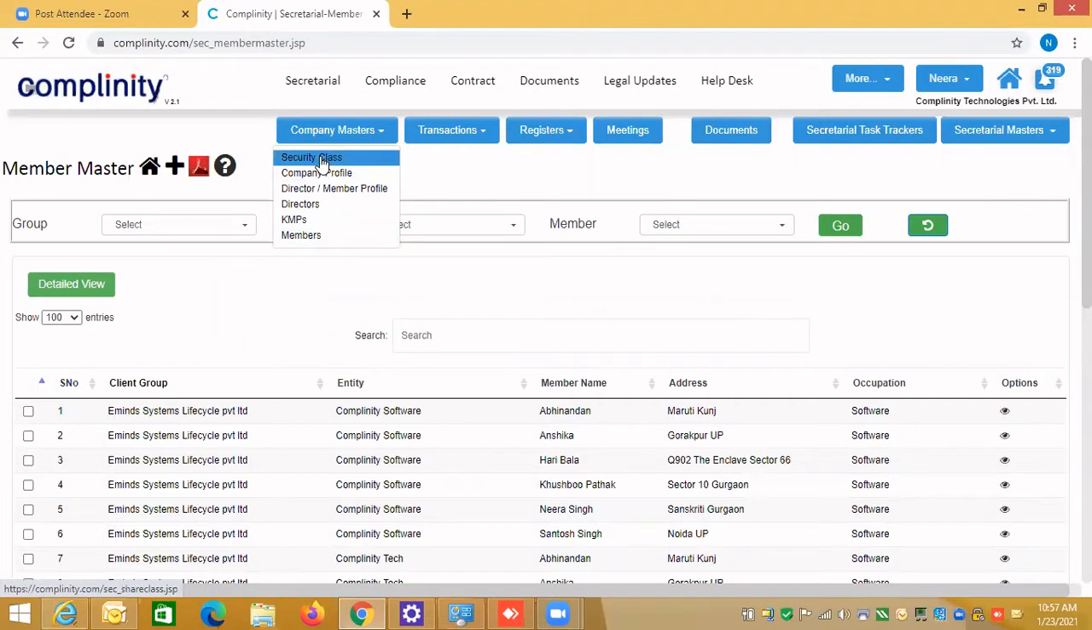So just to recap, security class you need to create. If you need to do share accounting, company profile, you need to create a company profile for that company with which you will be using in the transactions, registers, meetings and all that. And then you need to create the general profile, like your own details, into the member profile, and map the person as a director, map the same person as a KMP, map the person as a member.